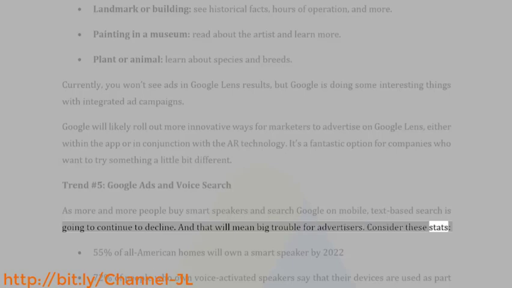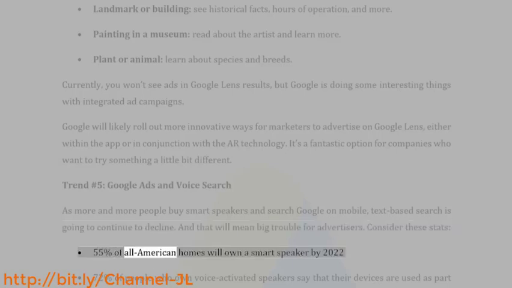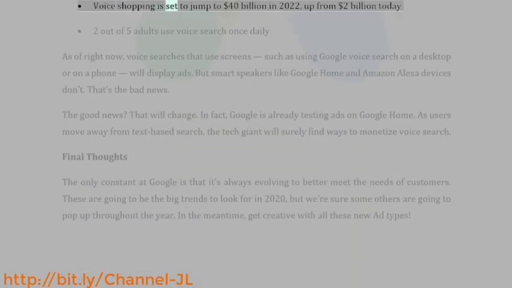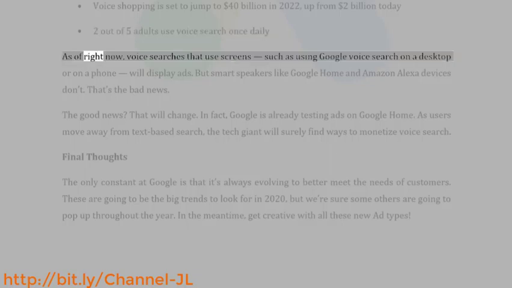Consider these stats: 55% of all American homes will own a smart speaker by 2022. 72% of people who own voice-activated speakers say that their devices are used as part of their daily routines. Voice shopping is set to jump to $40 billion in 2022, up from $2 billion today. 2 out of 5 adults use voice search once daily as of right now.